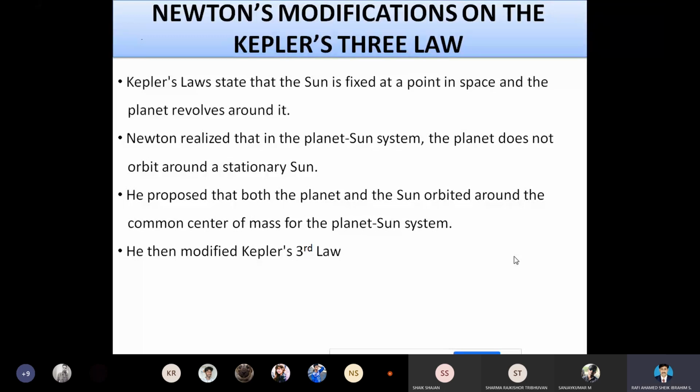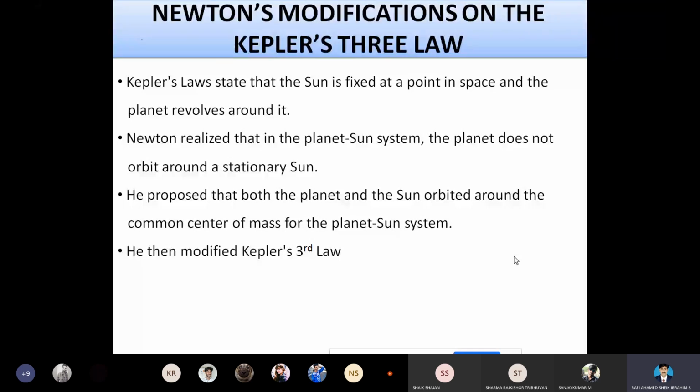So T square directly proportional to A square is Kepler's formula. This Kepler's formula is going to be modified with Newton's assumption. How are we going to modify this? To modify Kepler's third law, we are going to consider Newton's universal law of gravitation.